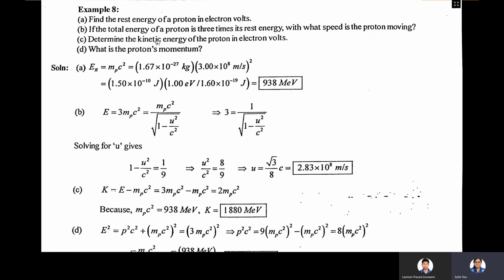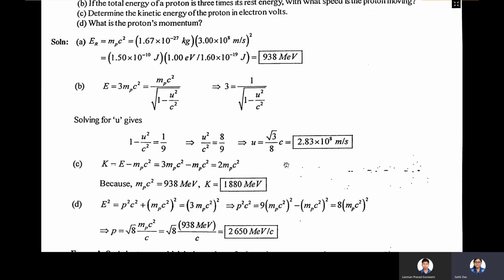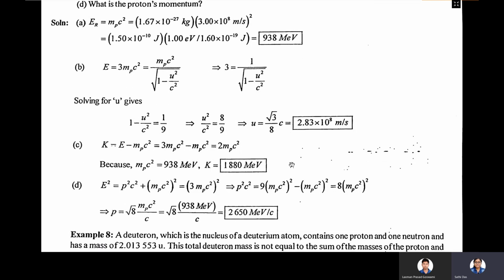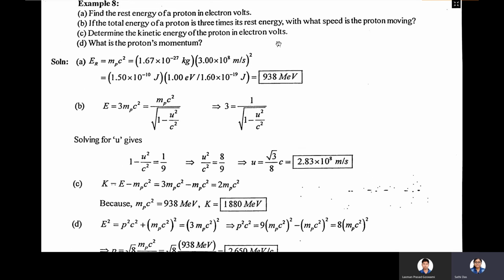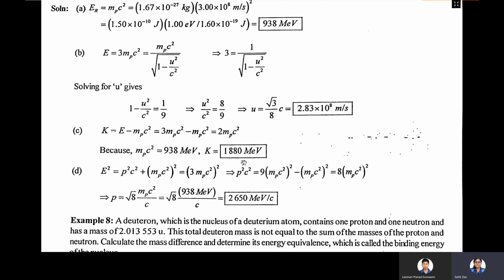Now if you take the total energy of the proton as 3 times its rest energy, that is E equals 3 into mpc square, then u will become root over 8 by 9 c. Okay. So now what will be the kinetic energy of the proton? Kinetic energy of the proton is total energy minus the rest mass energy. So total energy here 3 mpc square minus mpc square, that is 2 mpc square. So kinetic energy is 1880 MeV.